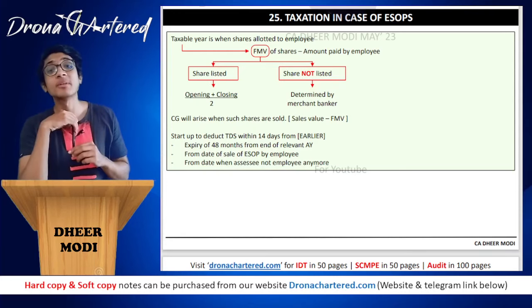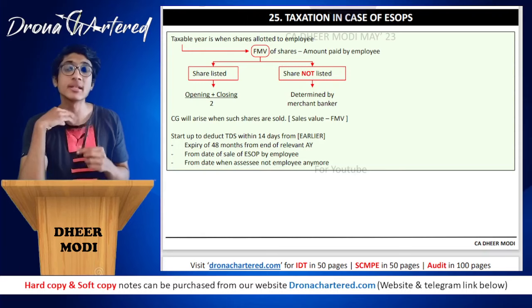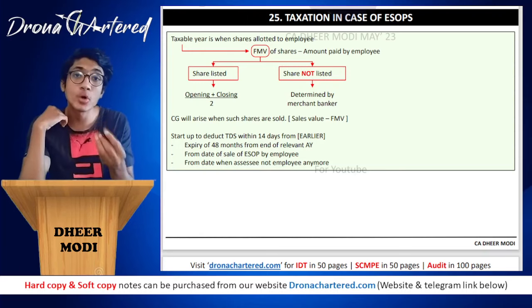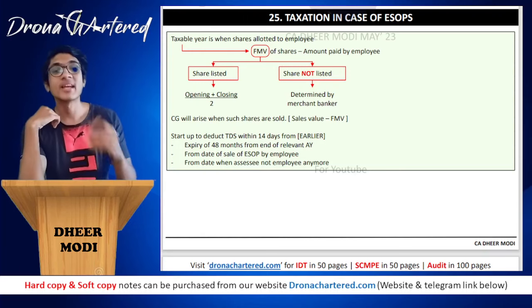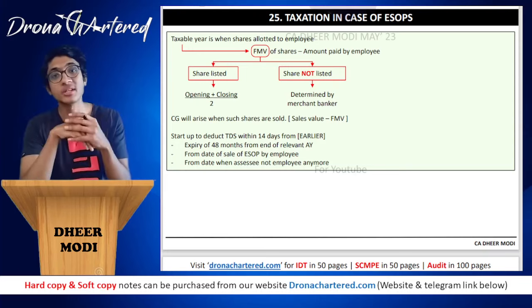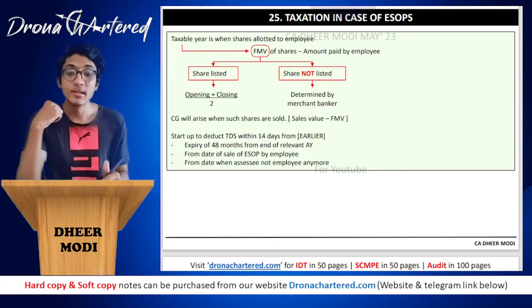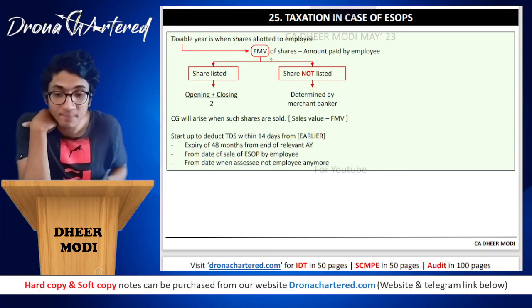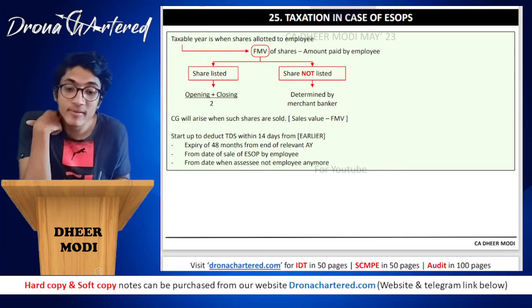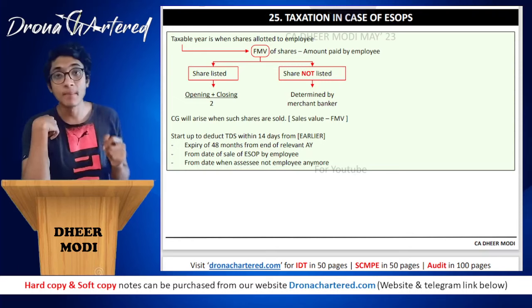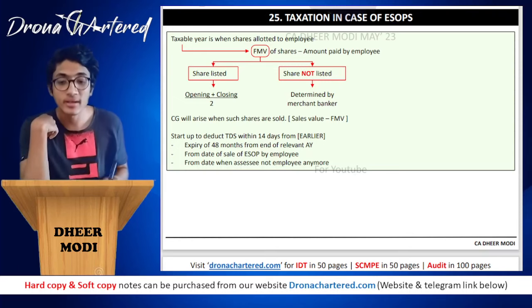Welcome to our next chapter, that is your taxation in case of ESOP. ESOP is your employee stock options. So many a times companies, apart from remuneration, apart from the salary, they also give employees stocks of their own companies. This is also called as sweat equity. So it is taxable in the year when shares have been allotted to the employee. It will be taxable in that year itself.